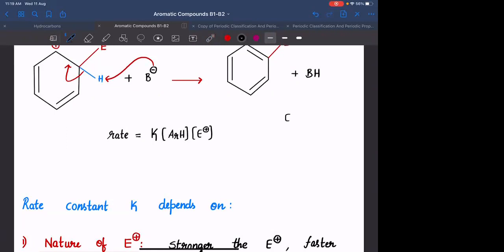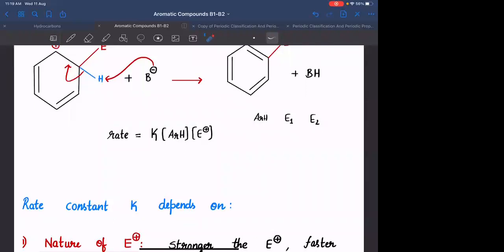Suppose we have two electrophiles, E1 and E2, and you have the same aromatic compound ARH. I need to attack E1 on ARH and I need to attack E2 on ARH. If I take same concentrations of ARH and E1 and same concentrations of ARH and E2, मतलब सबका concentration same है. That particular rate will be independent. Can I say it will be independent of the concentration? Now it will be depending only on one entity, which is the rate constant. Agreed?